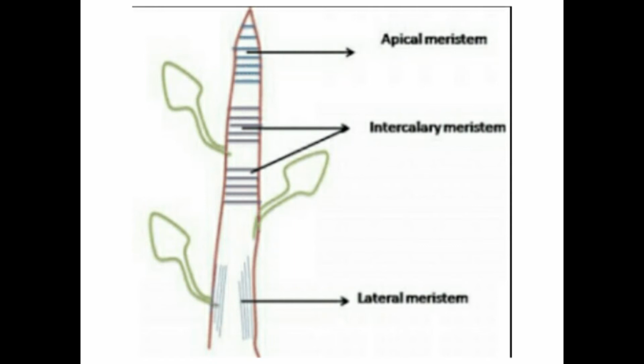In this diagram, you can see the location of the different types of meristematic tissue. First is apical meristem. You can see that it is located at the tips of the roots and the shoots. Next is intercalary meristem. It is located in between the nodes. And the last is lateral meristem. It is located at the sides of the stems.